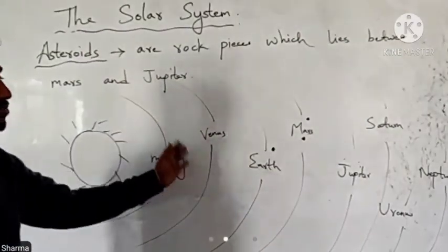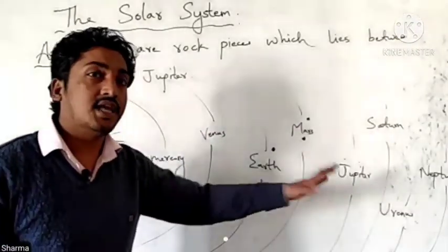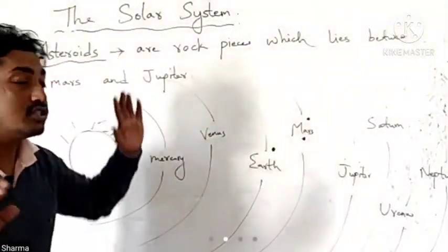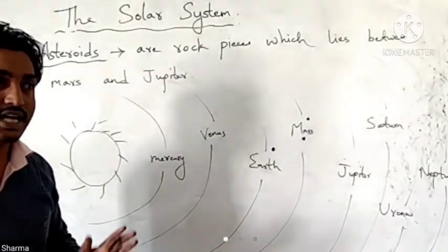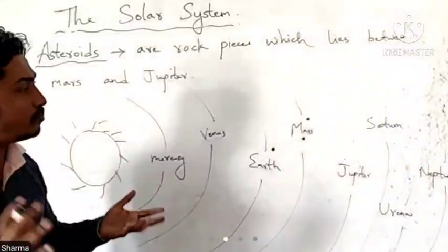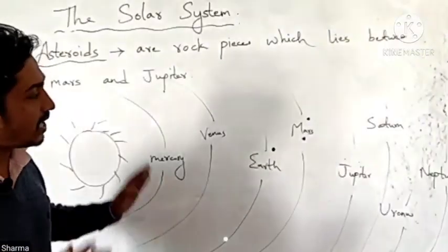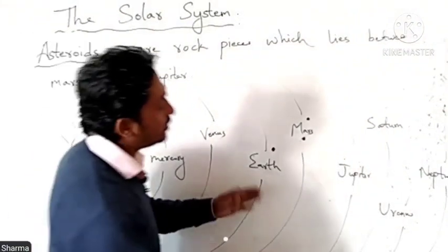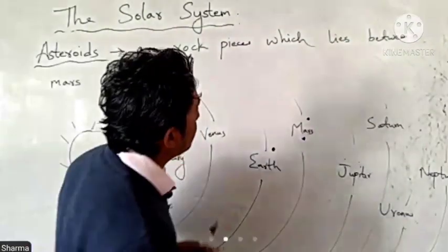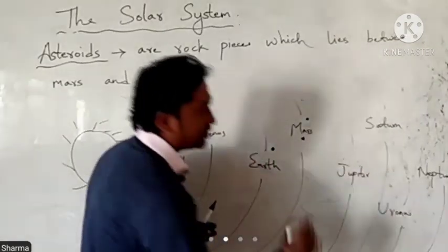But apart from satellites and planets, there are other smaller rock pieces. As compared to the planets, they are rock pieces which also revolve around the Sun, and they are found between Mars and Jupiter.